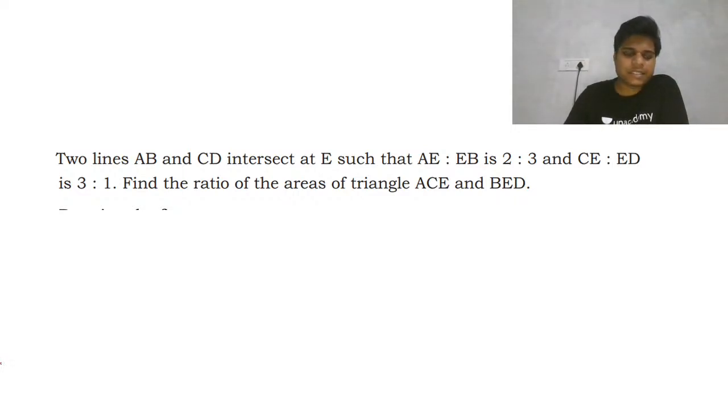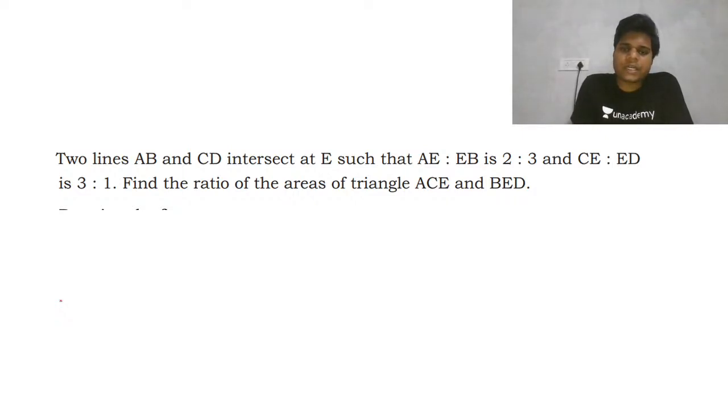Two lines AB and CD intersect at E such that the ratio of AE and EB is 2:3, and CE and ED is 3:1.